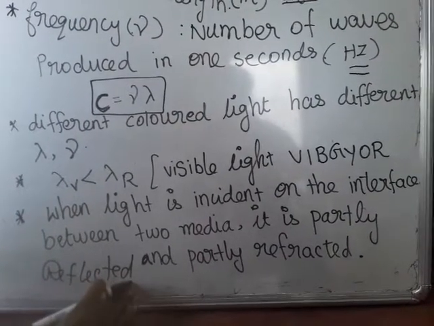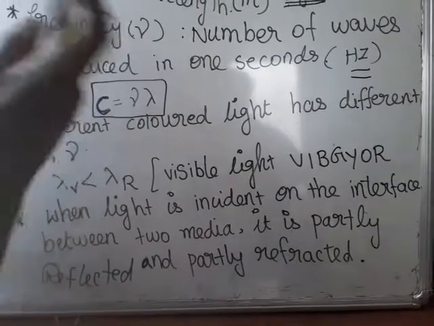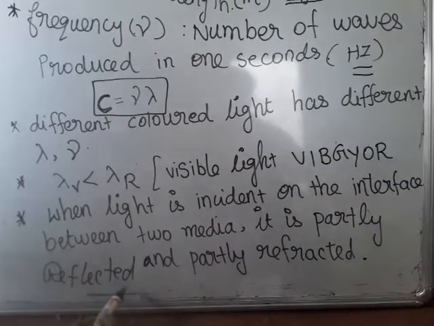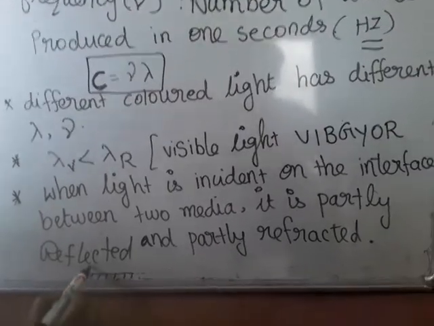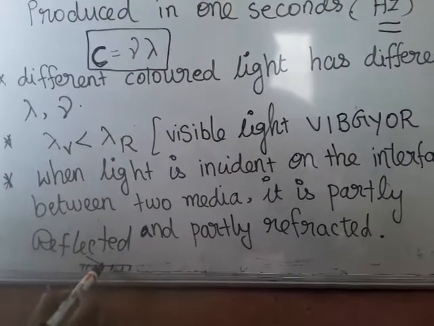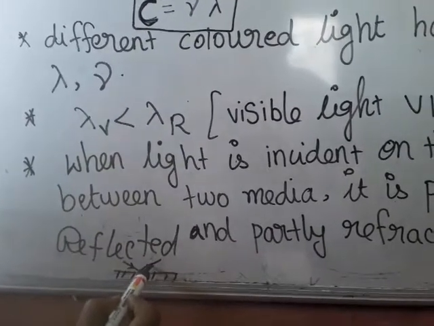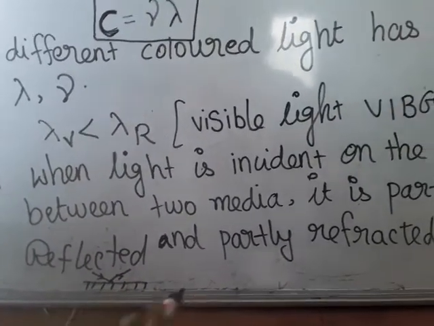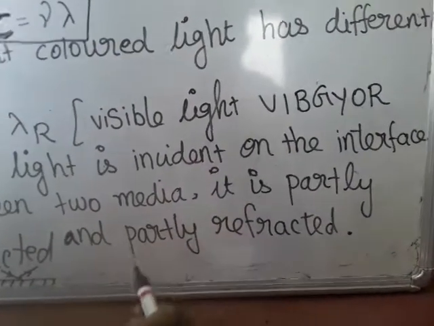What does reflection mean? It will come back to the same side. For example, this is a mirror; when the light hits the surface, it comes back to the same side. So this is called reflection. And partly the light is refracted.